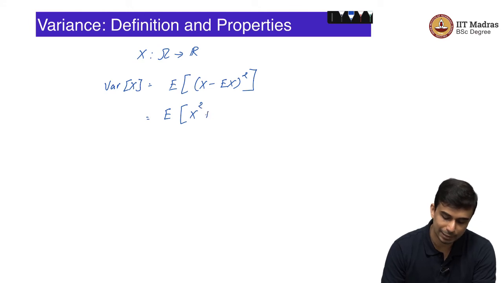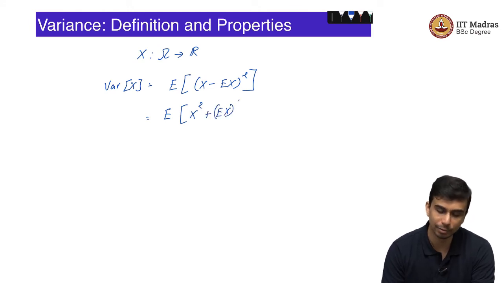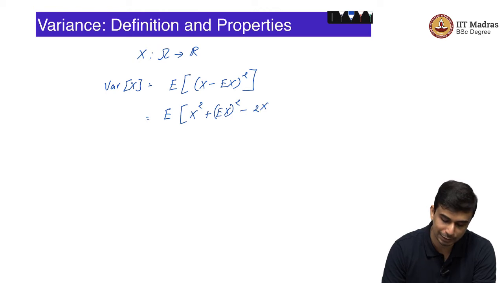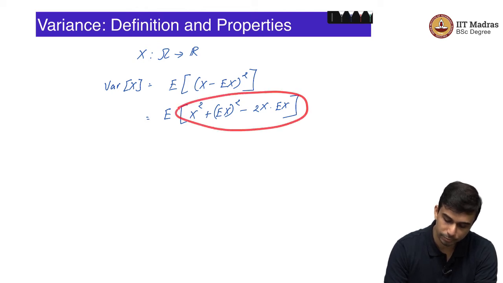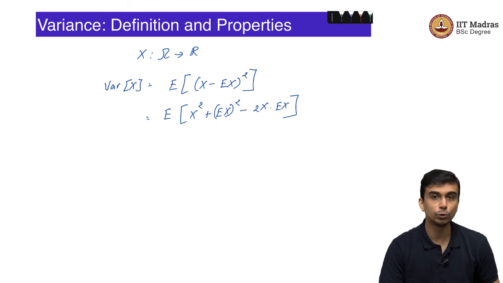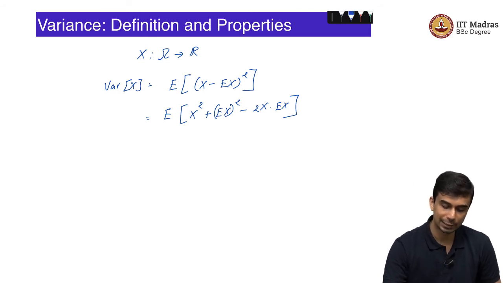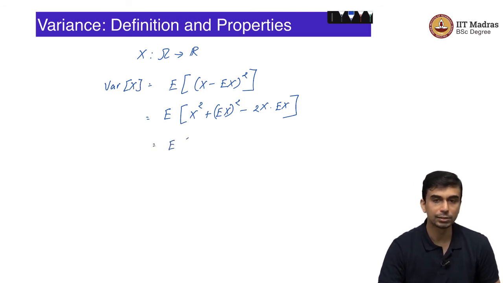So, expected value of (x minus Ex) the whole squared, let us expand (a minus b) the whole squared: x squared plus (Ex) the whole squared minus 2x Ex. And here is where you can use the linearity of expectation. So, you have expectation of a sum of these 3 things.